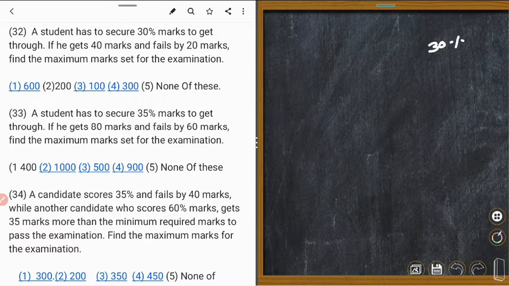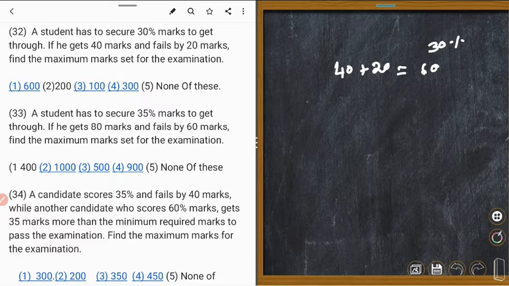If he gets 40 marks and fails by 20 marks, secured mark plus failed mark is equal to the pass mark. 40 plus 20 is 60. So 60 is the pass mark. That means 30% is the pass mark.